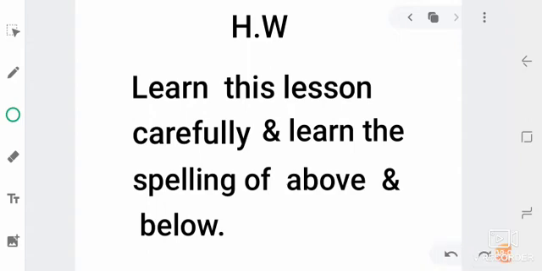A-B-O-V-E, above. And below. B-E-L-O-W, below. Learn this spelling carefully and do more practice at home this activity above and below.